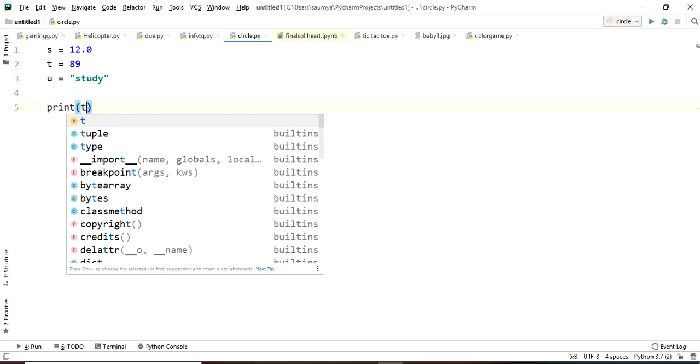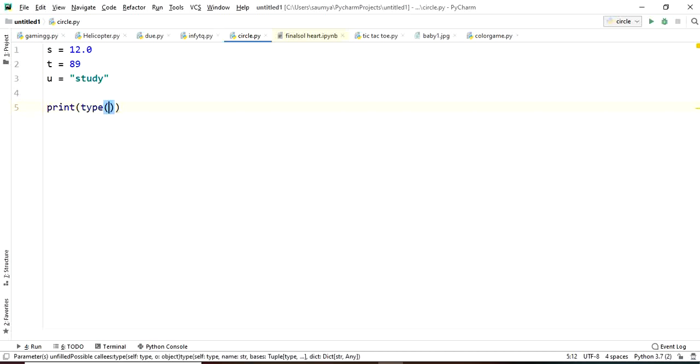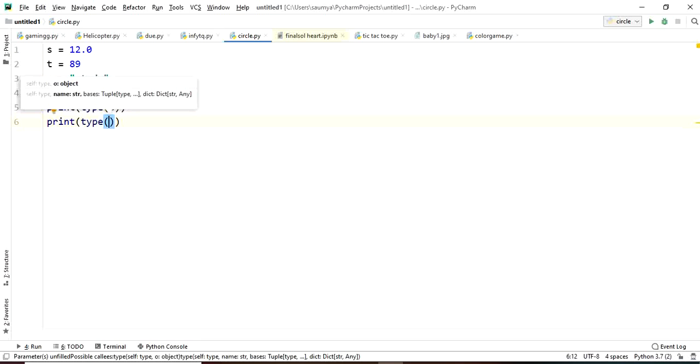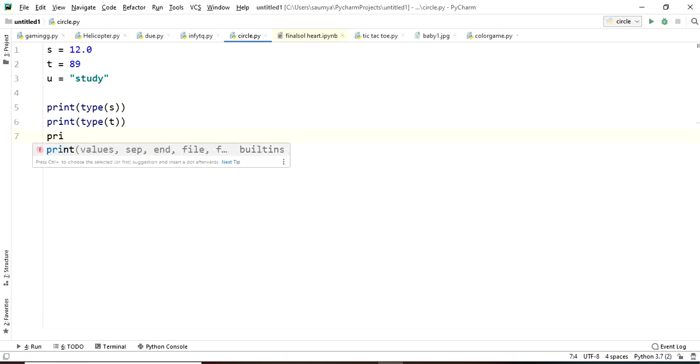Now if you check the type of these variables, that is print type of s, print type of t. Also be aware of this function, the type function. They can ask you by using which function you can determine the type of your object, right? The type function determines the type of our data. So print type of u.